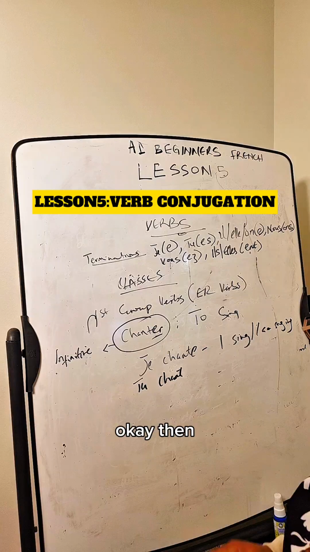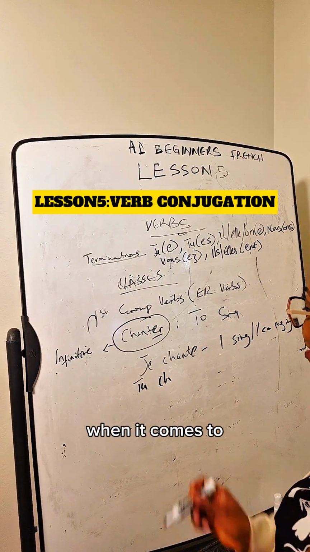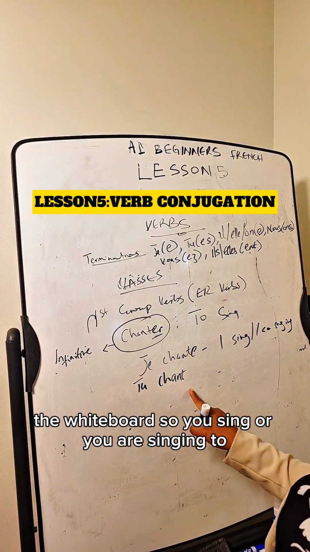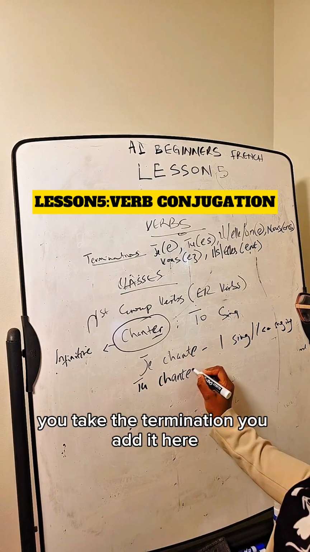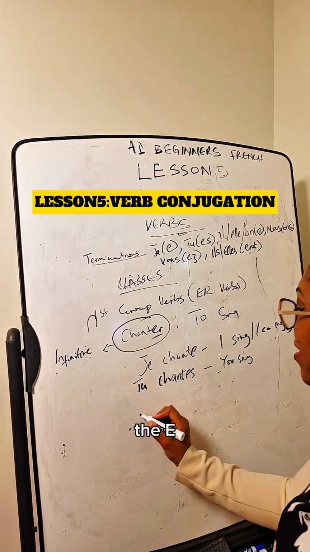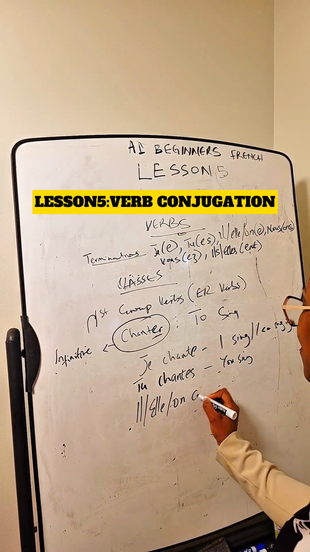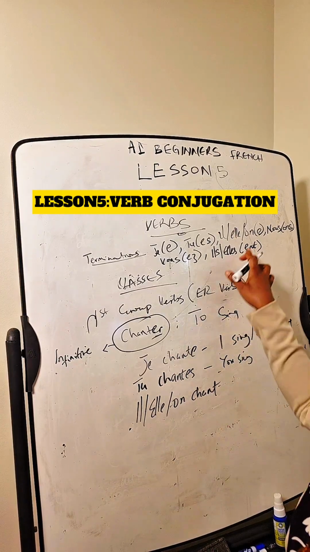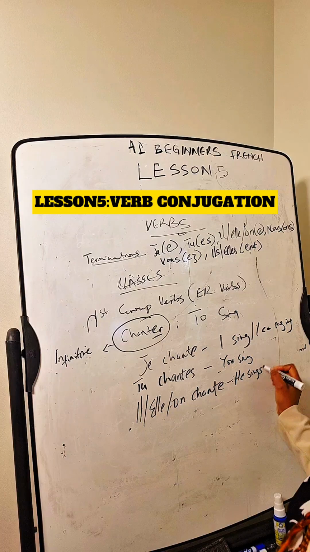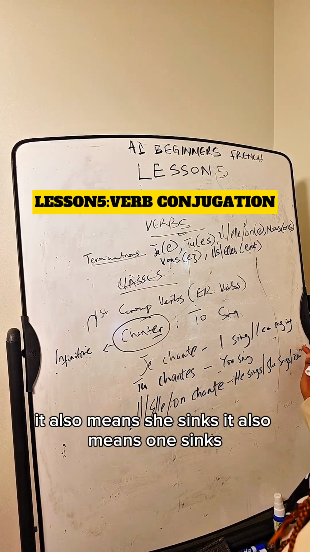Okay, then, pardon me, I do not have the best of handwriting when it comes to the whiteboard. So you sing, or you are singing: you take the termination, you add it here. The il, elle, and on, they have E. So this means he sings. It also means she sings. It also means one sings.